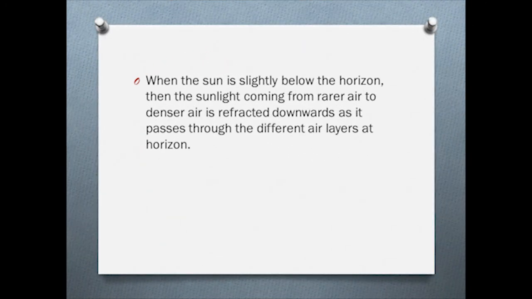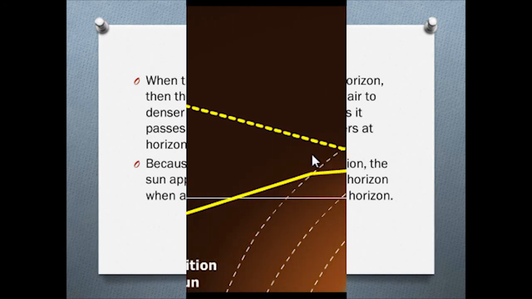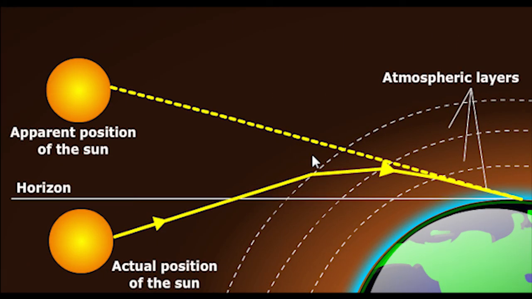When the sun is slightly below the horizon, the sunlight coming from rarer air to denser air is refracted downwards as it passes through the different air layers at the horizon. Because of this atmospheric refraction, the sun appears to be raised above the horizon when actually it is slightly below the horizon. Hence, we are able to see the rising sun 2 minutes before it is actually above the horizon. It is also due to atmospheric refraction that we can still see the sun for about 2 minutes even after the sun has set below the horizon.